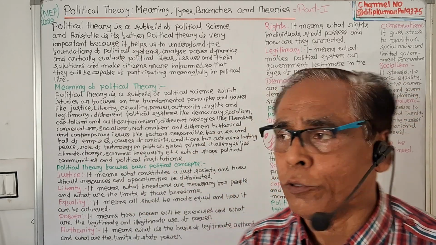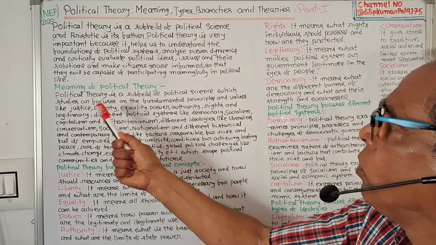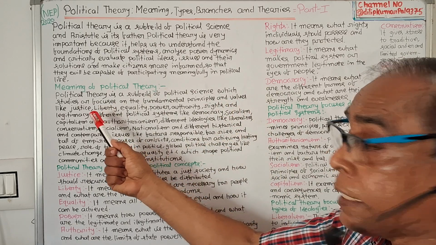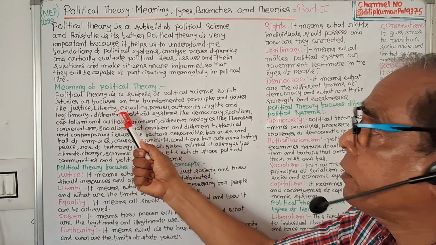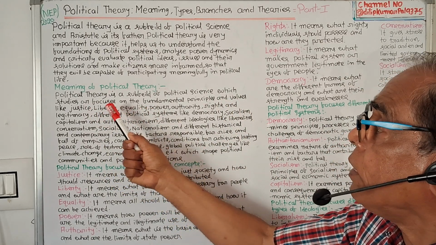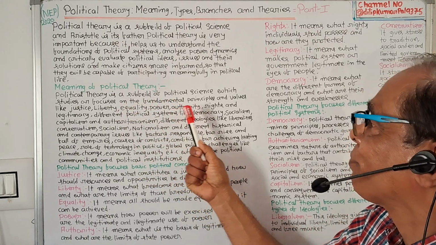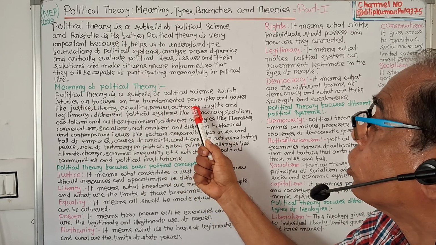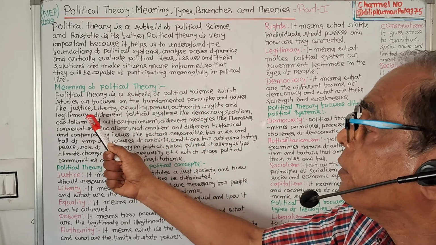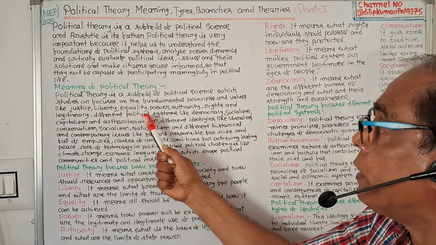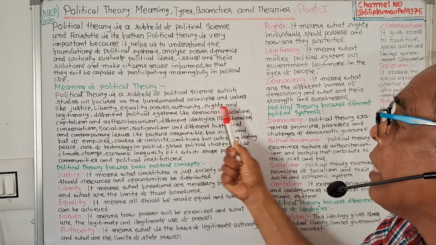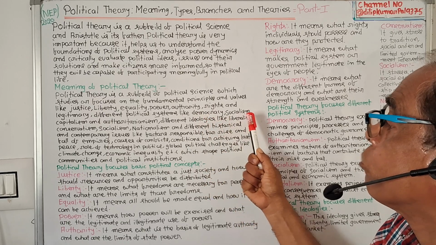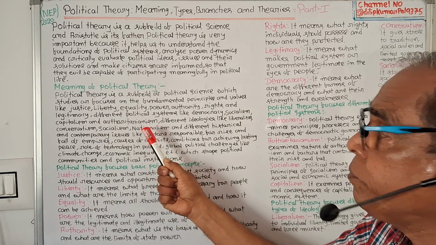So what is a political theory? Meaning of political theory. Political theory is a subfield of political science which studies or focuses on the fundamental principles and values like justice, liberty, equality, power, authority, rights, and legitimacy. Different political systems like democracy, socialism, capitalism, authoritarianism.